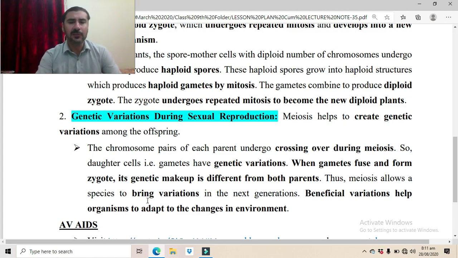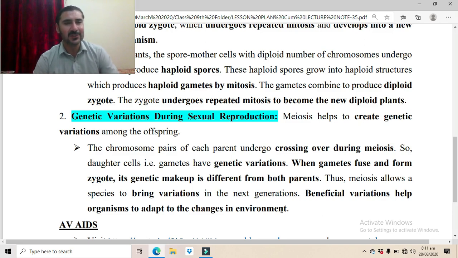Now, beneficial variations help organisms to adapt to the change in the environment. Now, the variations which are brought by meiosis in the next generations. Those individuals, those offsprings which have beneficial variations, will have better adaptation with their environment, and they will survive, and they will propagate further. Their number will be increased.